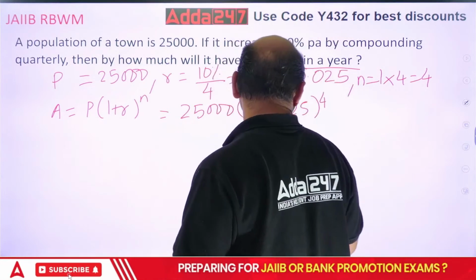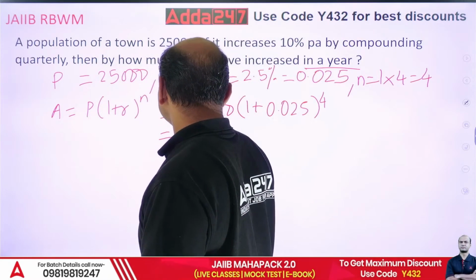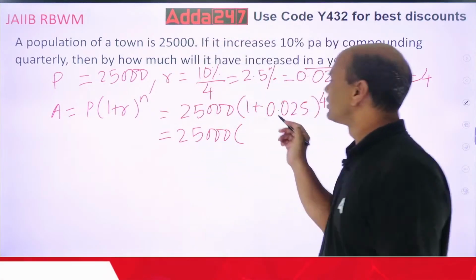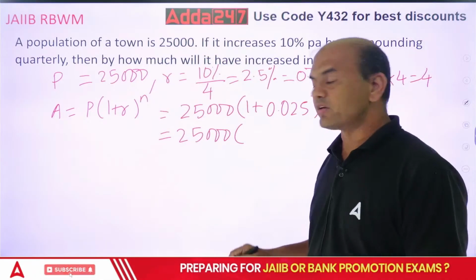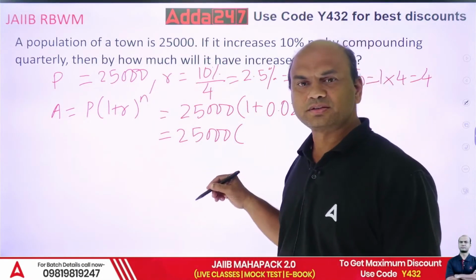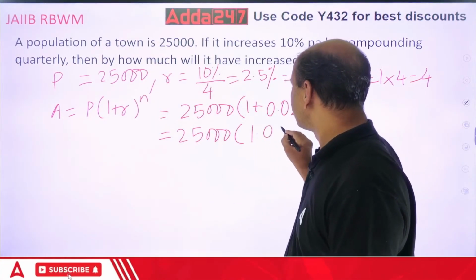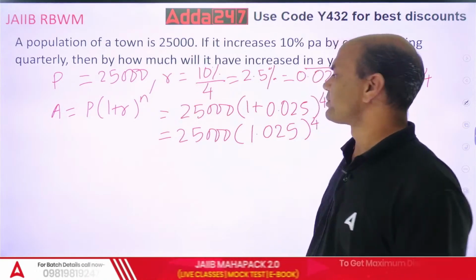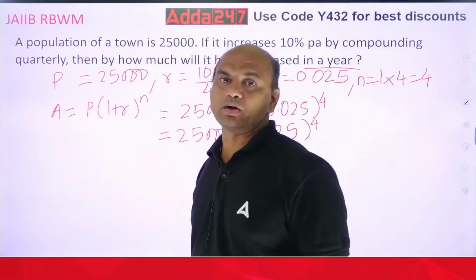How to solve this? Everyone should try this now. 25,000 into, everyone give me the answer. This will become what? 1 plus 0.025. So it will become, directly addition, 1.025 raised to 4. Now what is 1.025 raised to 4? Do it on the calc. How to do this?